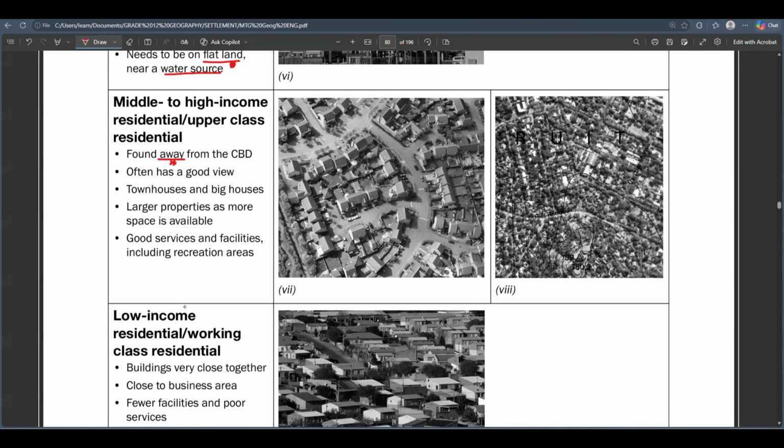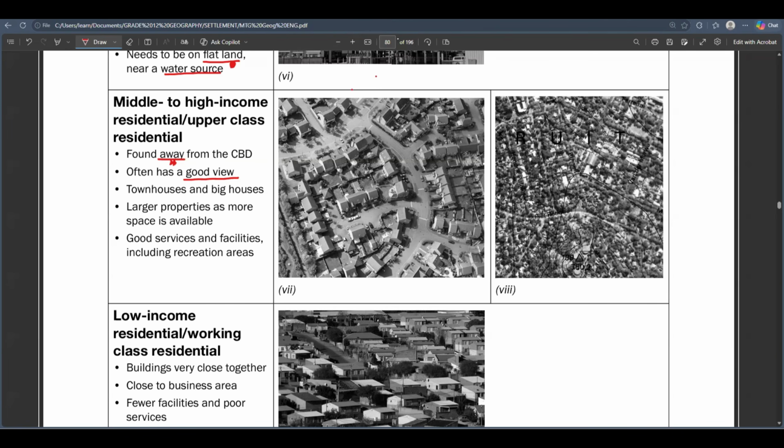Why do the suburbs, or why do those beautiful houses, why are they located far away from the CBD? It's because they don't want noise, number one. Because the CBD has a lot of people in it, a lot of companies, and there's a lot of cars moving around. They don't want to experience all of that. So they move away from the CBD.